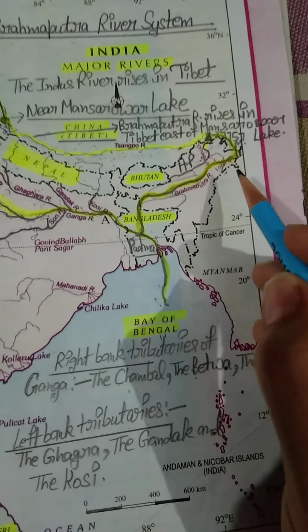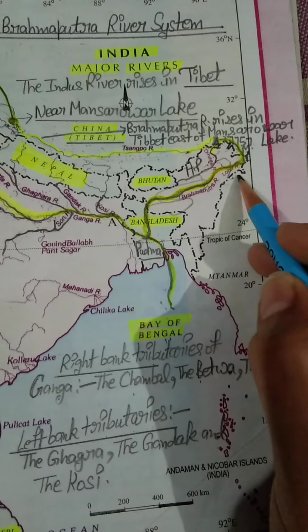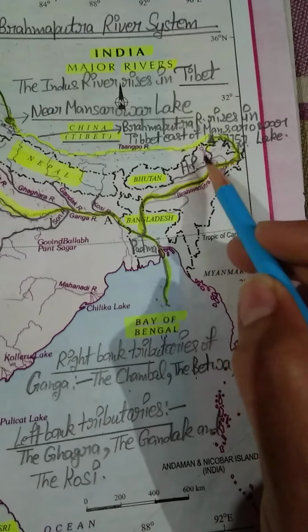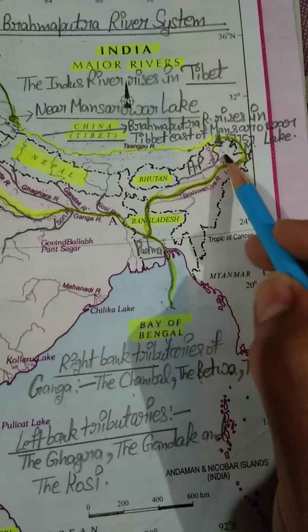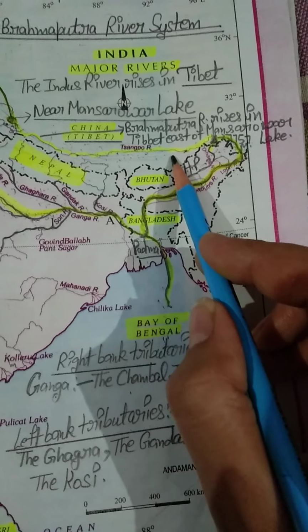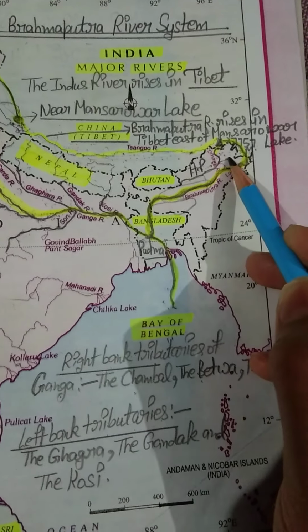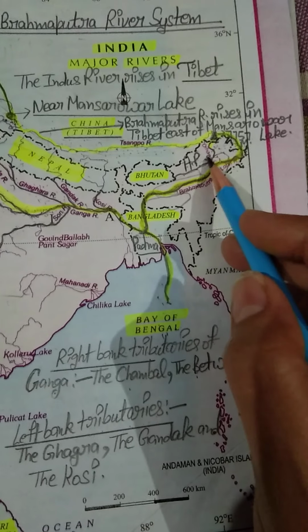You can see in your book these names will be more clear. Dihang river, Lohit river, these are the tributaries. And this river is joined by these tributaries in Arunachal Pradesh. So you can take an idea that in Tibet this river does not have a very high amount of water, but when it is entering our Arunachal Pradesh, in our India, other large tributaries are also joining this river.